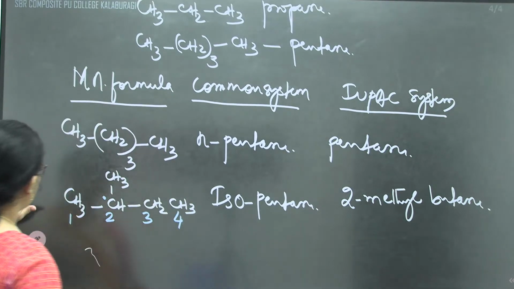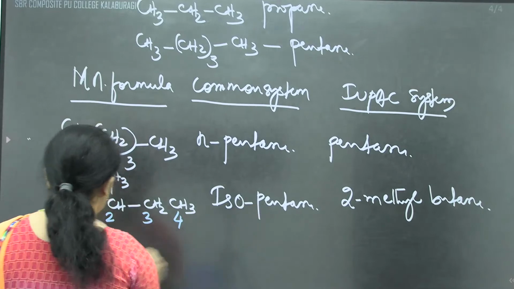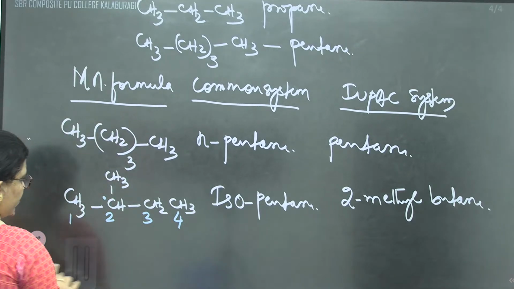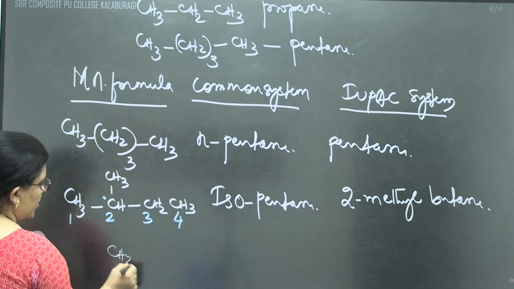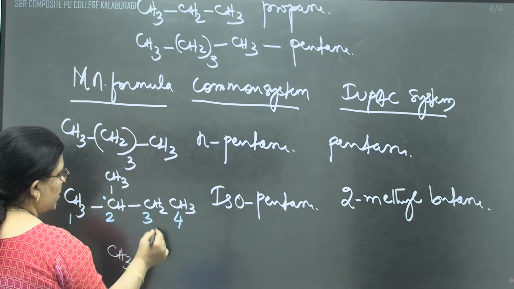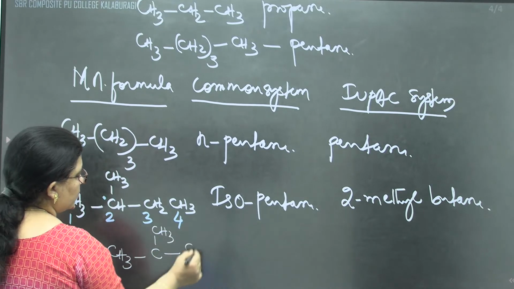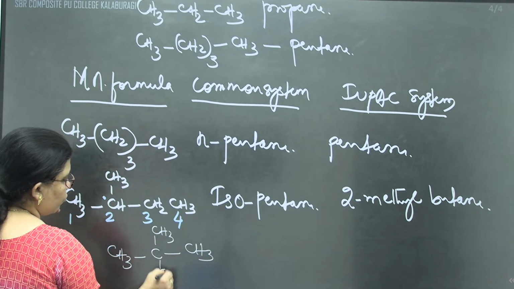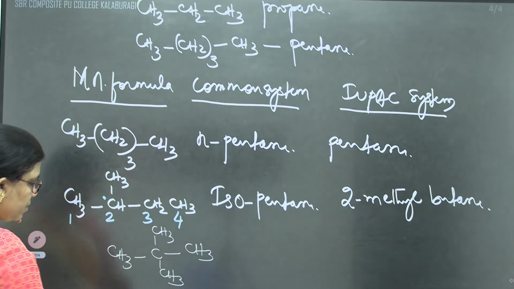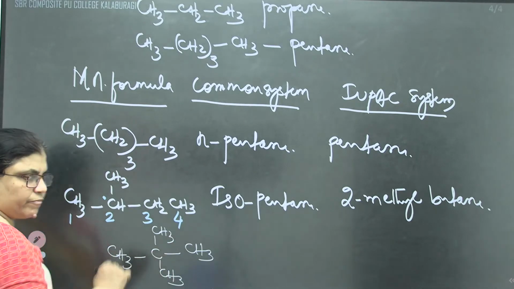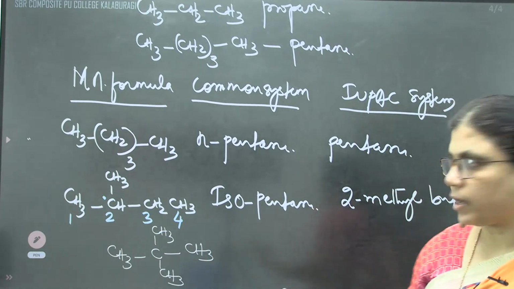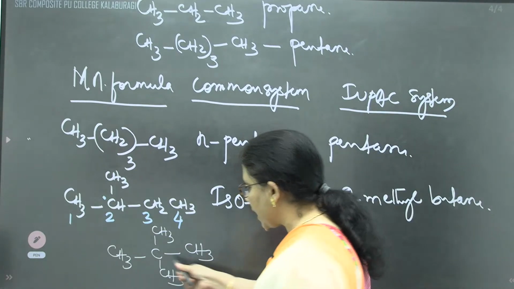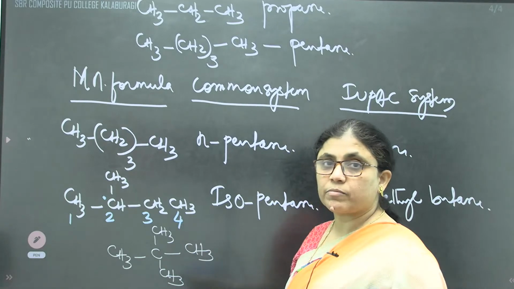So here we can take it as 2-methyl butane. In the same way, for the same molecular formula, I'll write it as CH3, C, CH3, this is CH3, and this is also CH3. You can see here 1, 2, 3, 4, and 5. 5 carbon atoms are there, which all are branched. Correct? If we see, all the carbon atoms are branched.